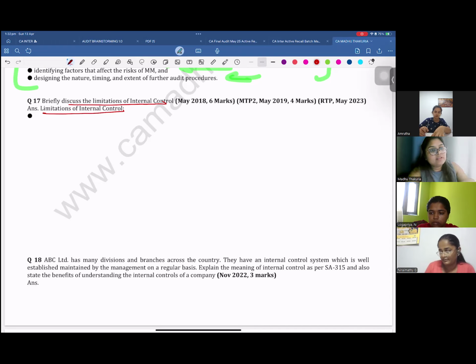Because what if the people who are responsible for implementing the controls are the ones colluding, or they are the ones who know how to bypass any control? That is what you might have heard happening in government agencies, government departments. The people who are responsible for governing this country, they are the ones who are corrupt. So no matter how many internal controls you put, the people who want to commit fraud can still do the fraud. So that is the limitation of internal control. One of the limitations; there are more limitations to internal control.